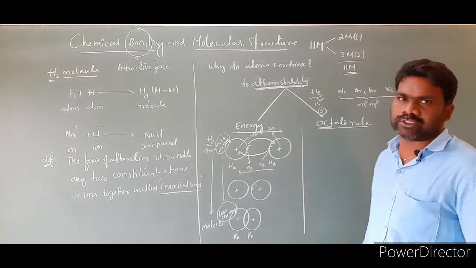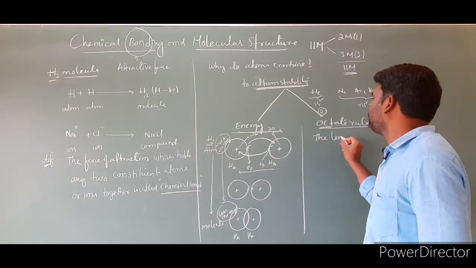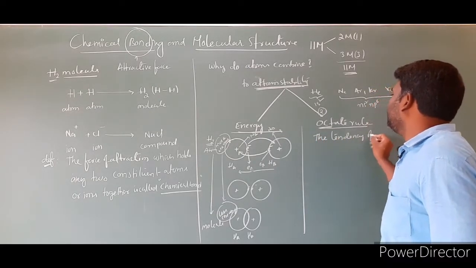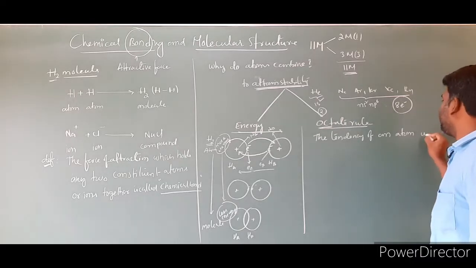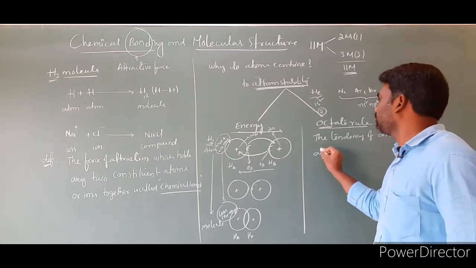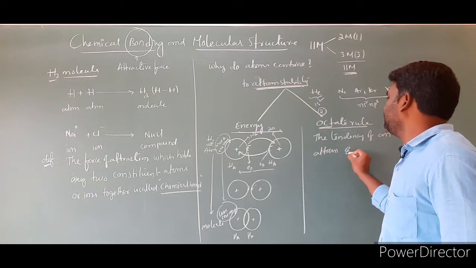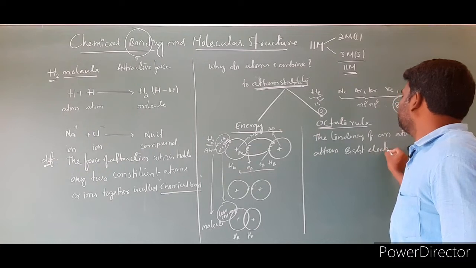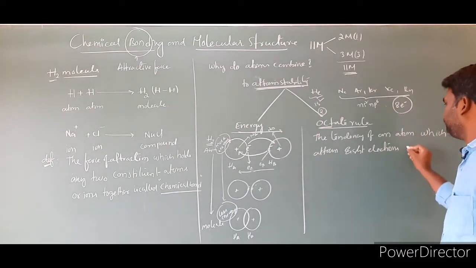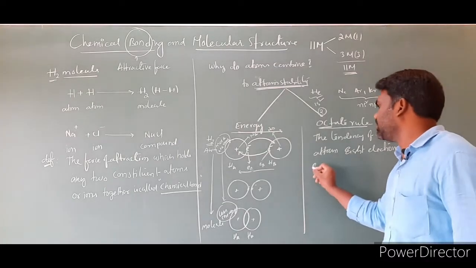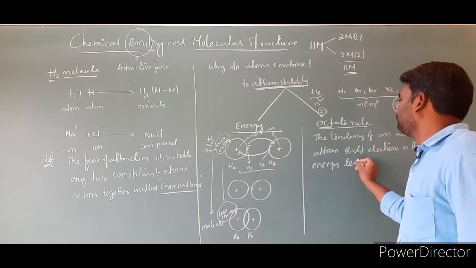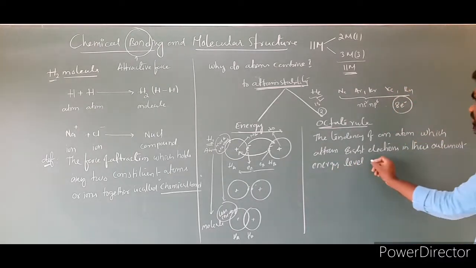So let us read the definition of the octet rule. The tendency of an atom to attain 8 electrons in its outermost energy level is termed as the octet rule.